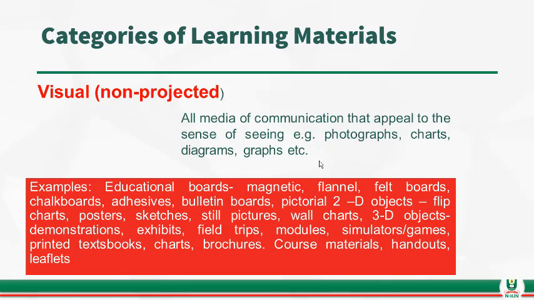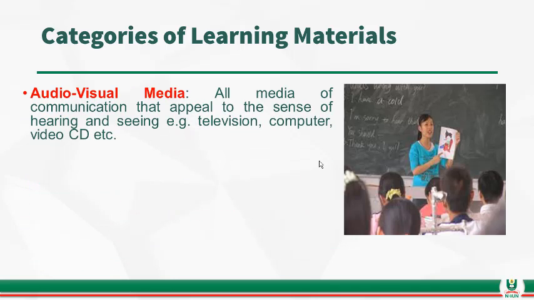Now the next one is the visual non-projected learning materials. These are the media that apply to the sense of seeing, and we can only see them. There are many, and we can make use of them. They are very simple and very cheap to use, like picture, educational board, learning board, pictorial, map, modules, course materials, textbook, all the printed materials, posters, and charts. These are visual materials.